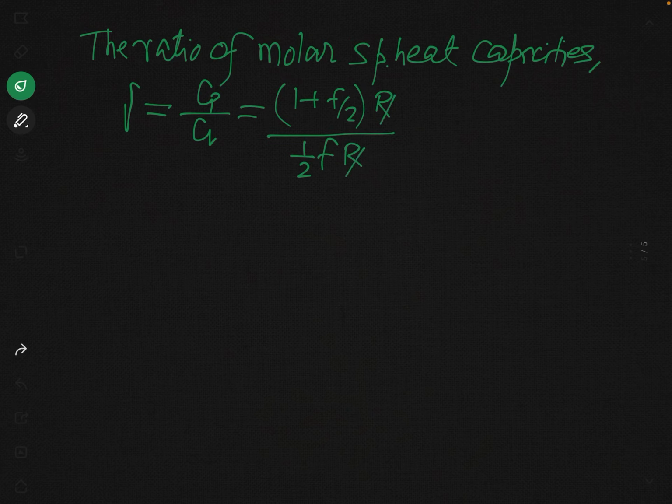So now you can see this R and this R will cancel out, and now we can divide both terms in the numerator, that is 1 and F by 2, by F by 2.